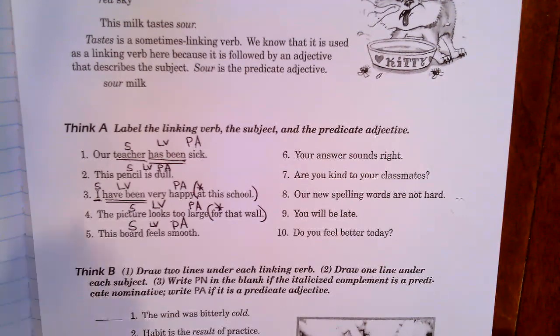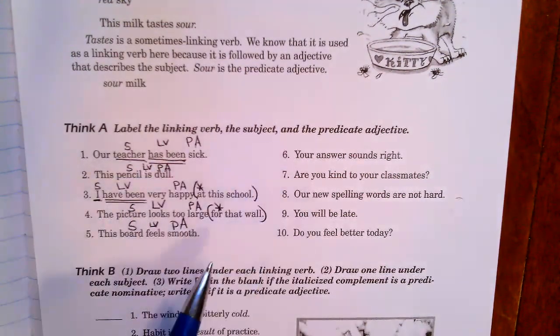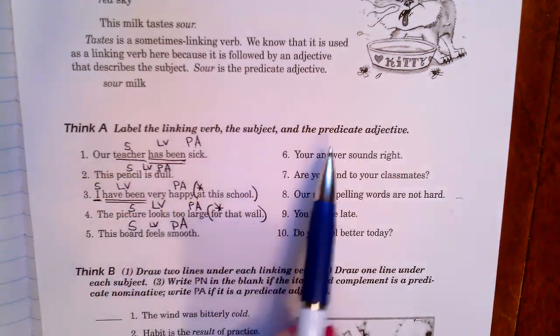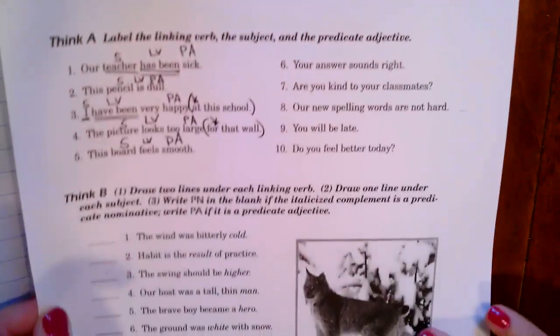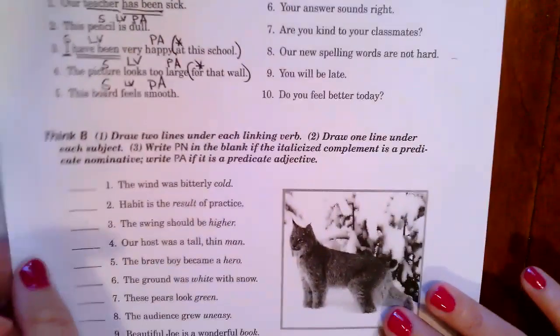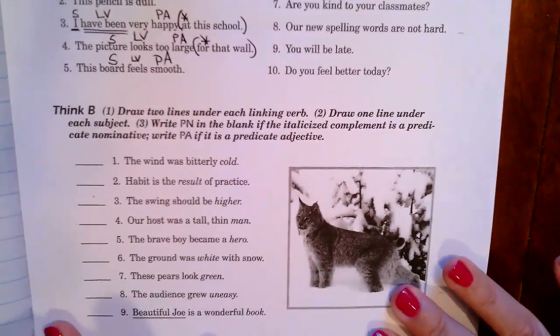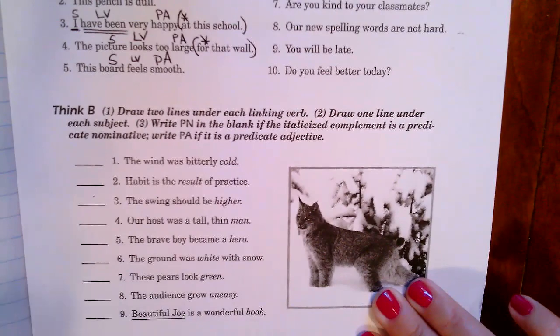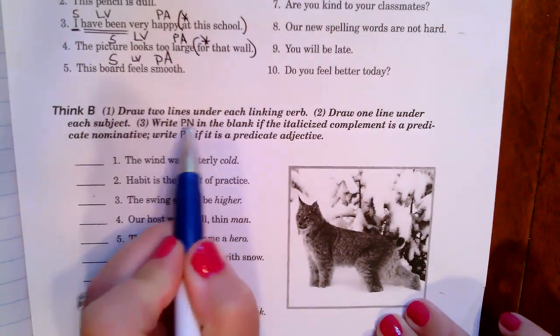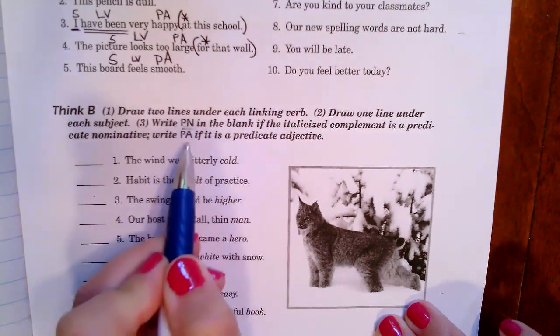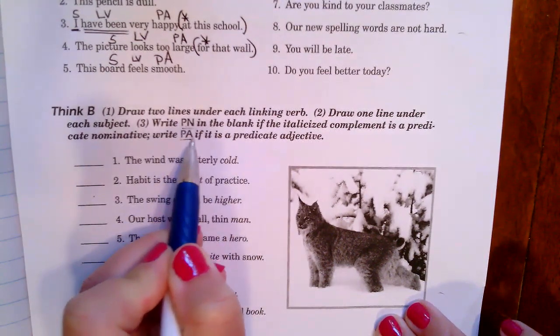After you have finished Think A, which is strictly about predicate adjectives, Think B is fantastic practice for the last 2 lessons together, because you're either going to be finding a predicate nominative, remember a nominative renames, or predicate adjectives, and adjectives describe.